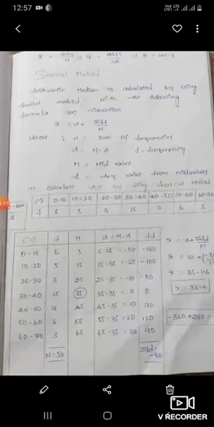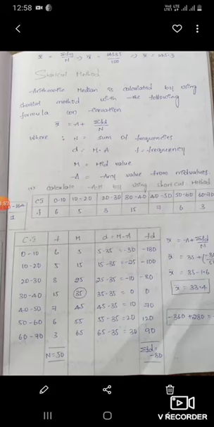First, let us check whether it is an inclusive or exclusive class. Here the class intervals 0 to 10, 10 to 20 are repeated, so they are exclusive. Then we find the mid values: for 0 to 10 the mid value is 5, for 10 to 20 it is 15, and for 20 to 30 it is 25. Now for the deviation, we are assuming 35 is the assumed mean. You can take any value, 25 or 15 or 5, but to make the calculation easy we take the central value. So 35 we take as the assumed mean.